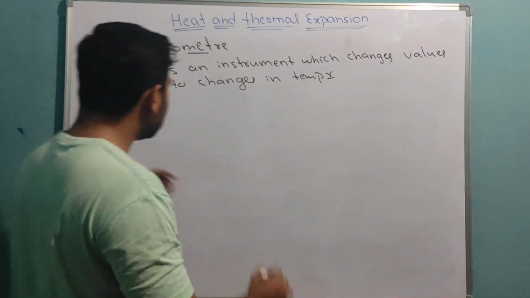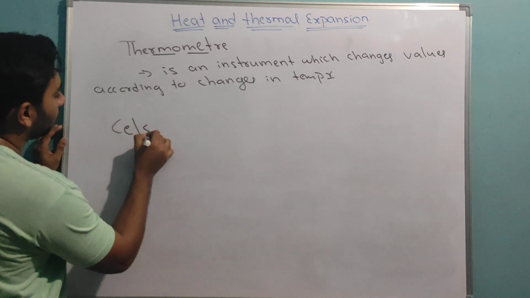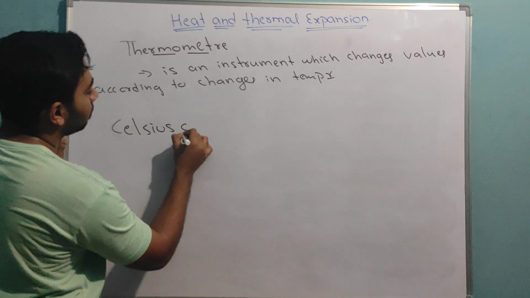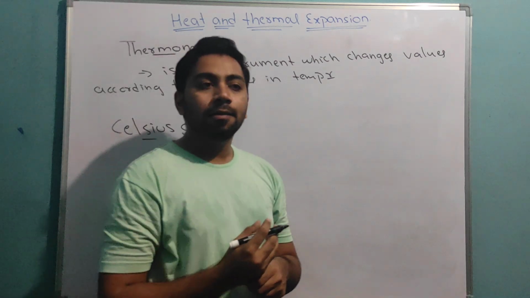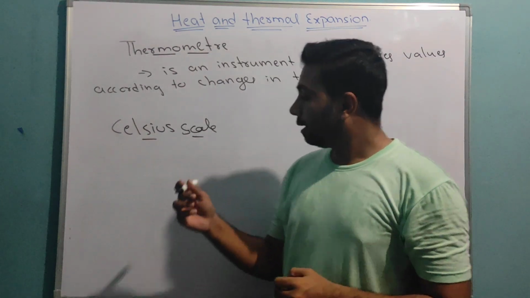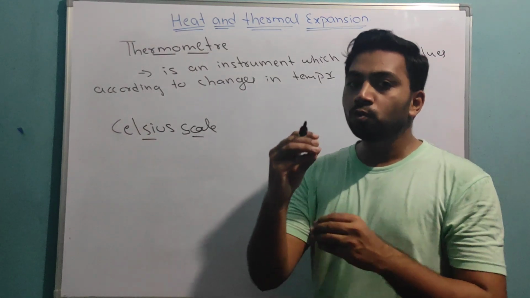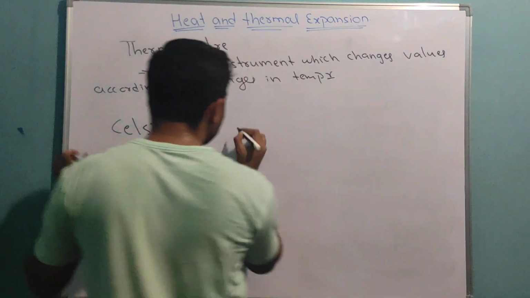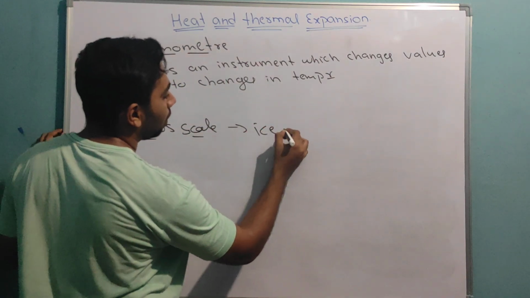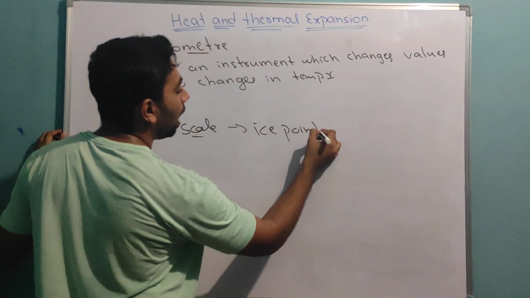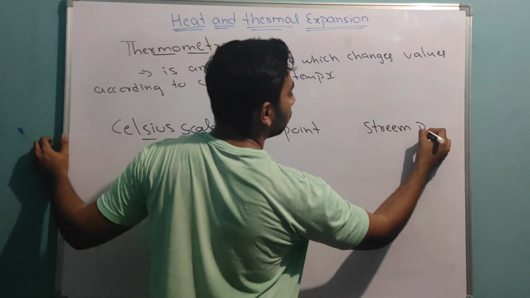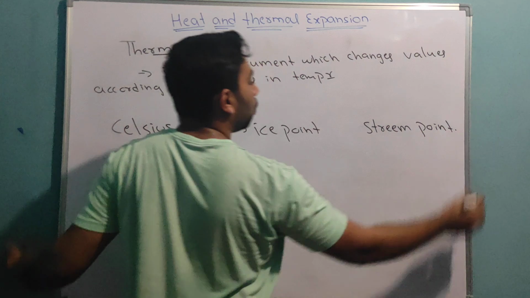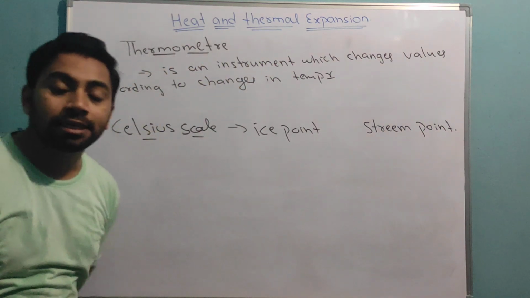Now let's get started with the Celsius scale. See, in the Celsius scale, we have one beautiful thing. In the Celsius scale, we take two important points, which are the ice point and the steam point.